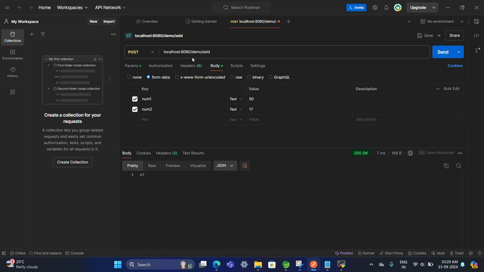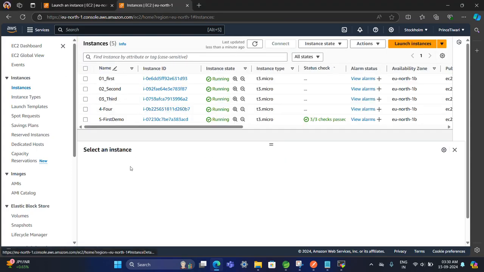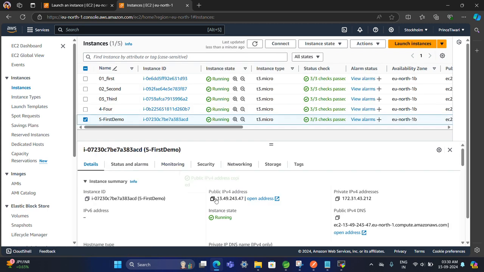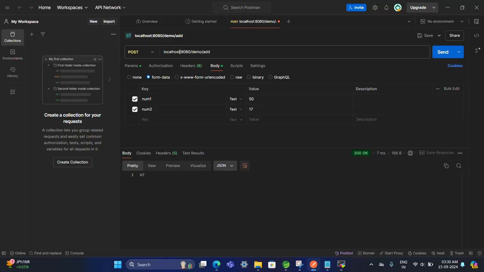So here, instead of localhost, now our project is on a server, on the cloud, so localhost can't access it. The localhost server can't access it. So we want the IP. The IP here is the instance IP, as we copied earlier with the demo. Then paste and copy. Okay, wait. Postman. Yes, so copy.